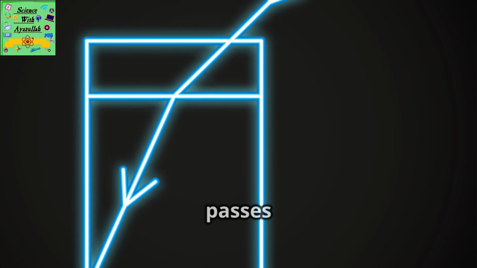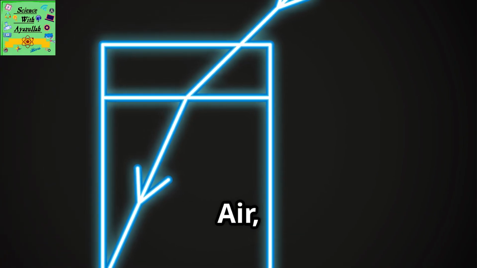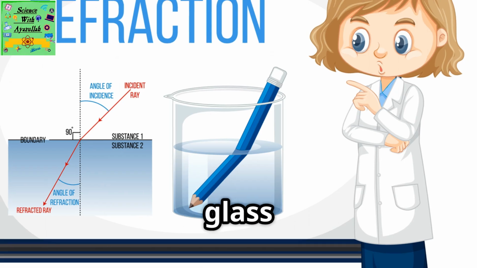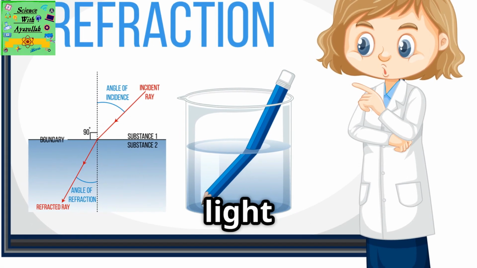The material that light passes through is called a medium. Air, glass and water are each examples of a medium for light to pass through. This glass of water is refracting the light passing through it.